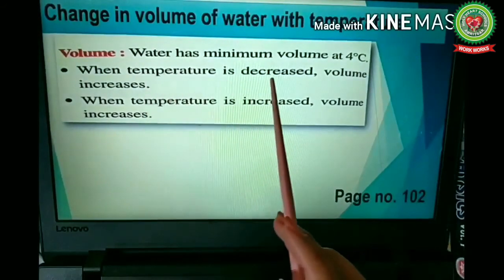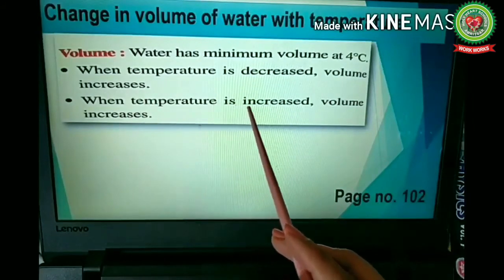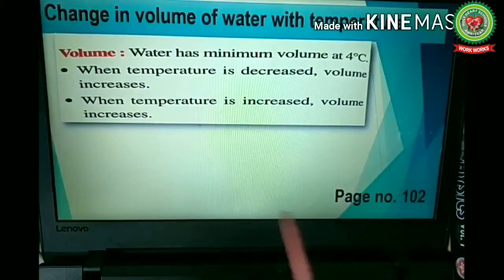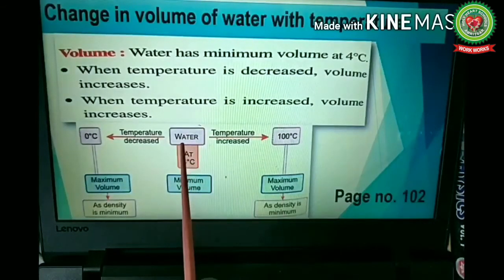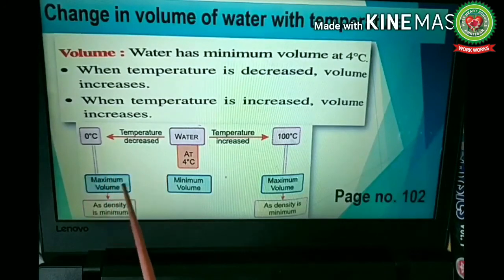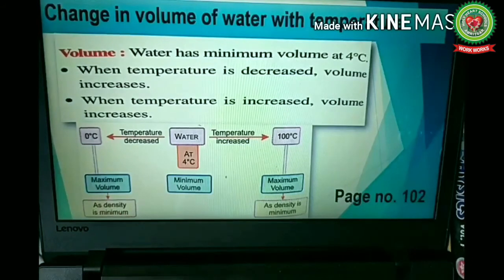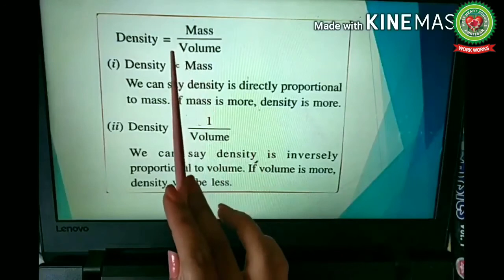When temperature is decreased, volume increases. When temperature is increased, volume increases. Pay attention to this figure. When temperature is decreased, volume becomes maximum because density is minimum.